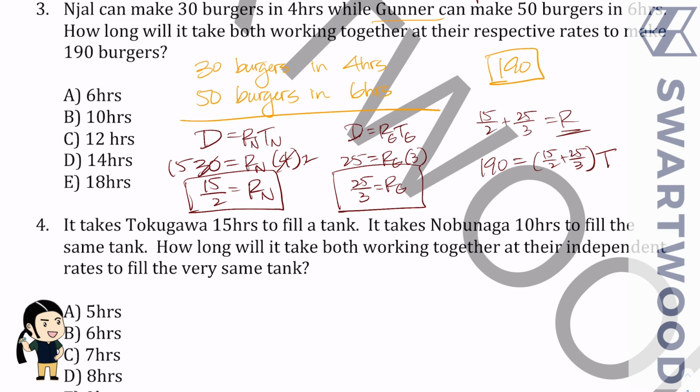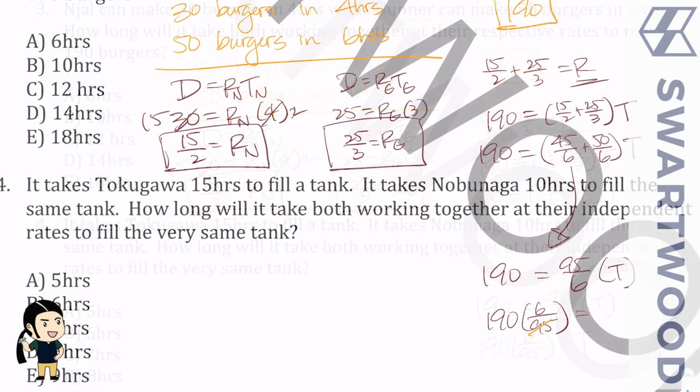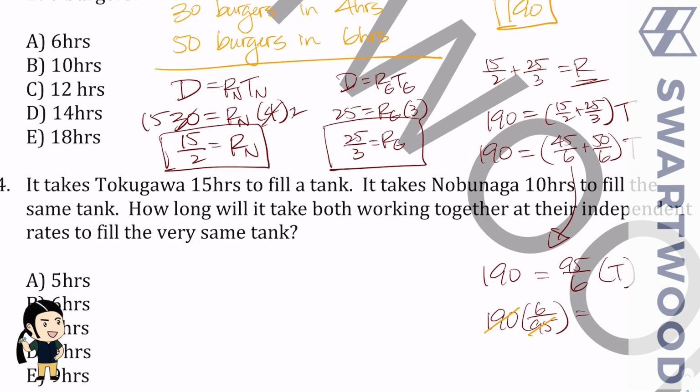I guess the common denominator here would be 6. So I'll multiply this side by 3, right? And get 45. And multiply this side by 2, top and bottom, and get 50. It's going to be a pretty number, I think, even though this looks really painful. Let's keep this going. So that's going to be what? 95 over 6 times t is equal to 190. Okay? Multiplying both sides by 6 over 95 to cancel on the right and to get this on the left. Okay. Divide top and bottom here. I think 95 goes into 190 2 times, right? And then 12 is equal to the time. Okay. All right, so that's it.